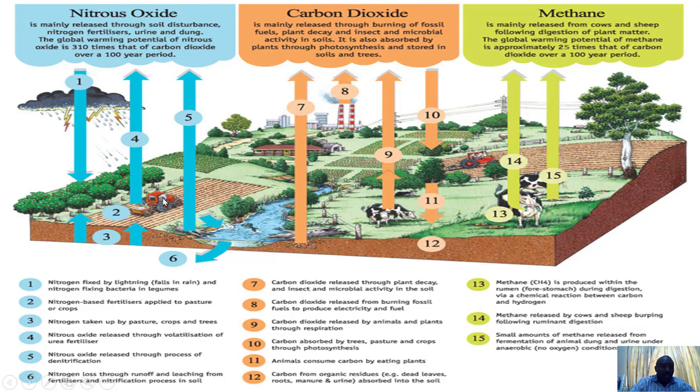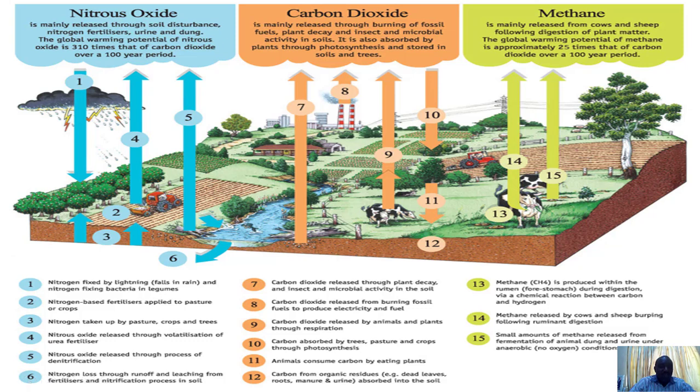If we look at number 1, 2, 3, these are where nitrogen is fixed by lightning and comes into the earth. Then we have nitrogen-based fertilizers applied to pasture, which also enter. Then you have nitrogen taken up by pasture, crops, and trees, so nitrogen is removed. Nitrous oxide is released through volatilization of urea fertilizer. That one is released back into the atmosphere. Nitrous oxide is released through the process of denitrification. That one is also taken back into the atmosphere.